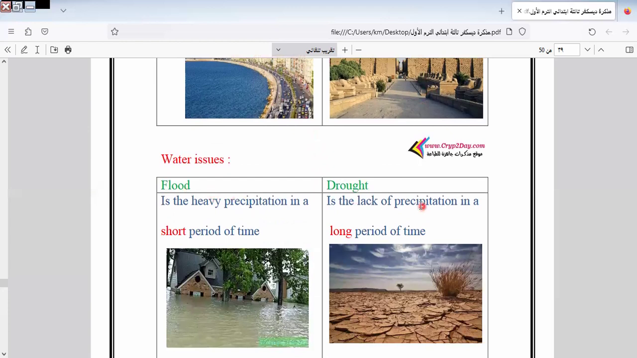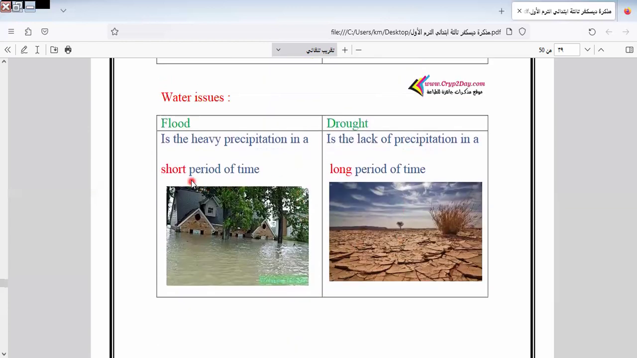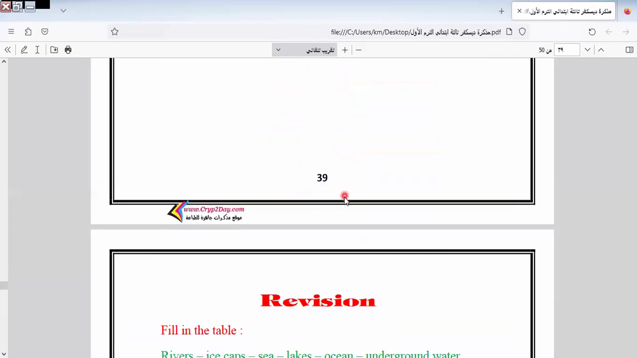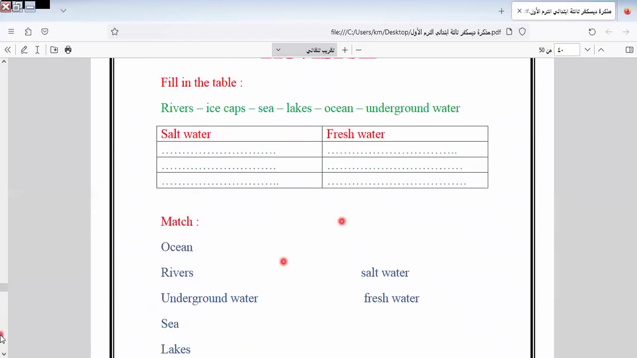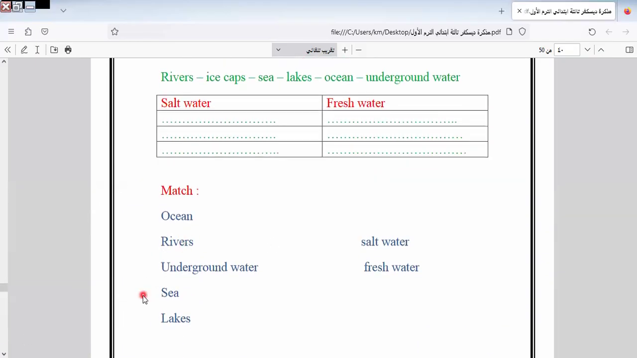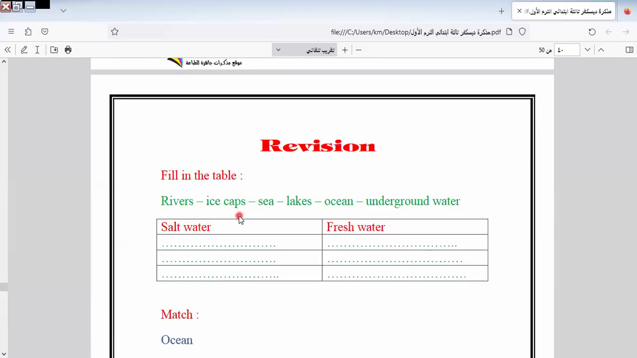Here we have flood and drought. What is the difference between them? A flood is heavy precipitation in a short period of time. A drought is the lack of precipitation in a long period of time. Let's continue, let's do the exercise related to this part.